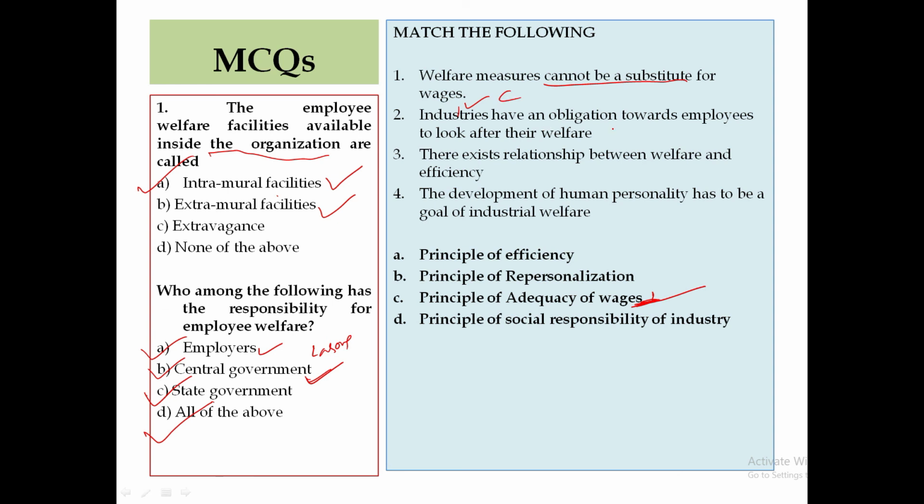Industry has an obligation towards employees to look after their welfare. So industry has what? Social responsibility. So number D. There exists a relationship between welfare and efficiency. Of course, efficiency is already done and the remaining one is B. Human personality is repersonalization. When you say personalization, personality. So I hope you have understood.